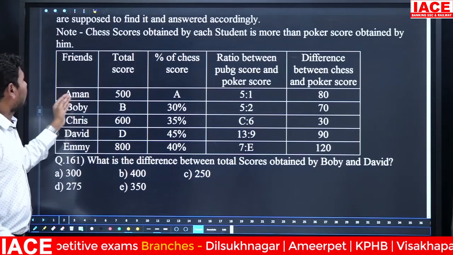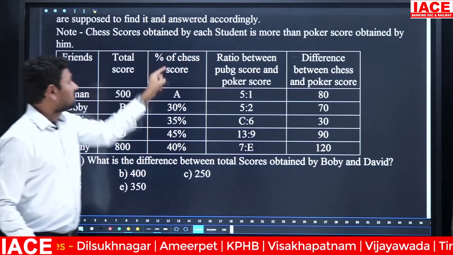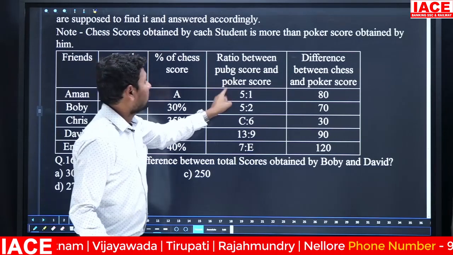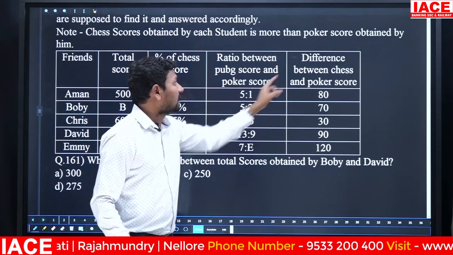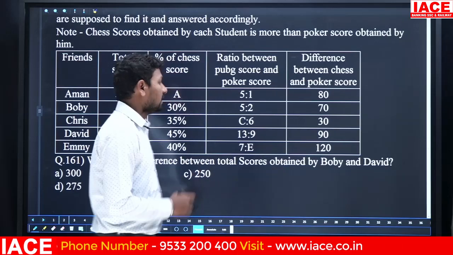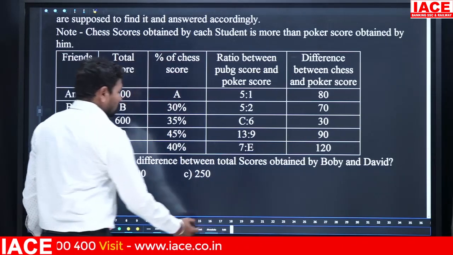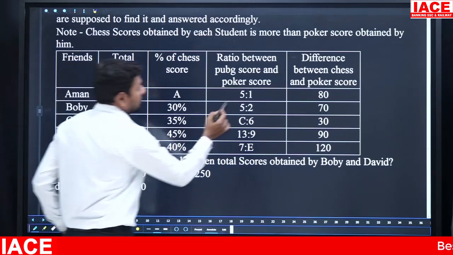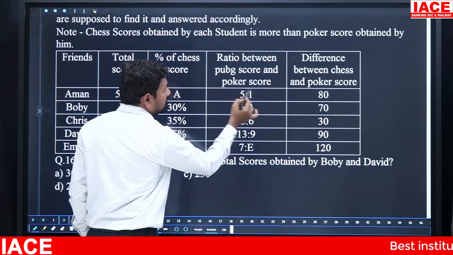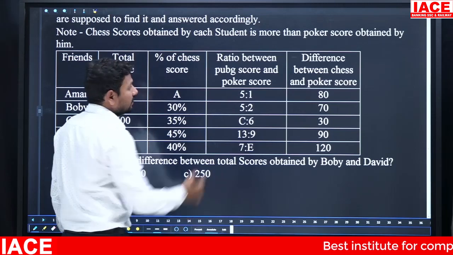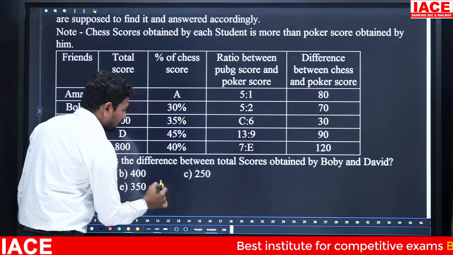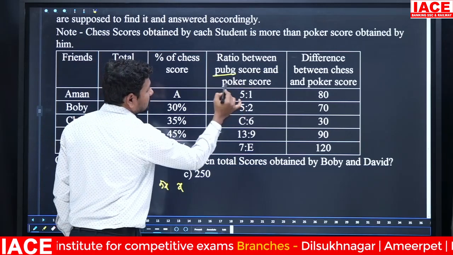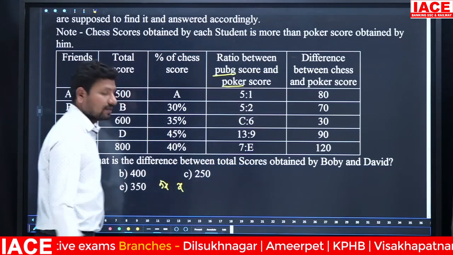Aman's total score is 500. The percentage of chess score is A. The ratio between PUBG score and poker score is 5:1, and the difference between chess and poker score is 80. This is how to calculate. Total value is 500. Assume the PUBG value is 5x and the poker value is x.